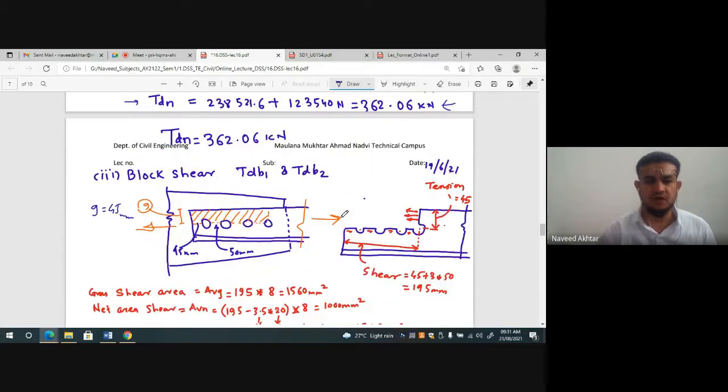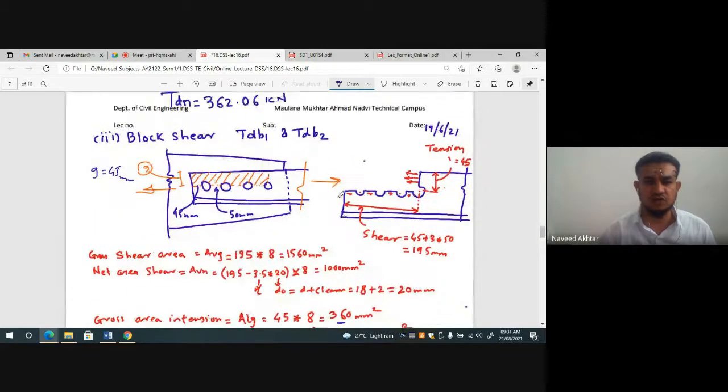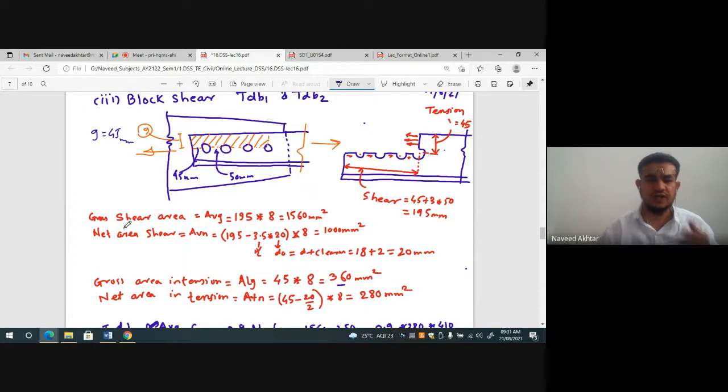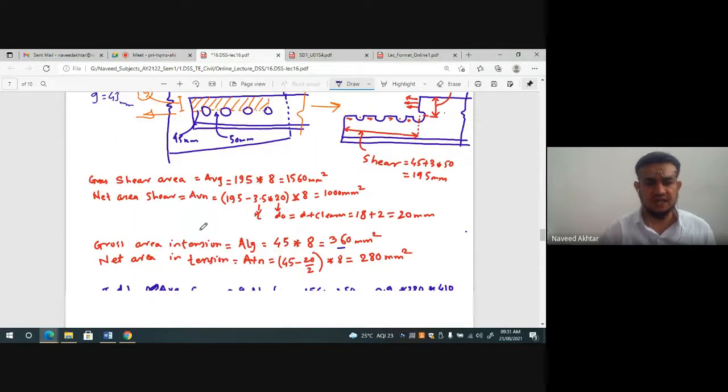Okay. Then block shear failure, you have to draw the pattern of block shear failure. Block shear failure, that is shear failure as well as tension failure, both sides failure are there. That's why you have to draw the tension edge and shear edge, and then only you can find out the gross area in shear, net area in shear, AVG and AVN.